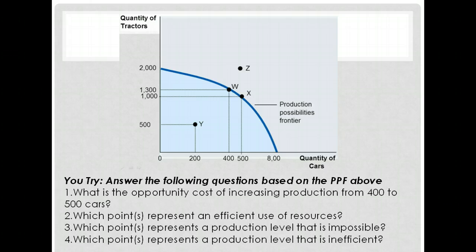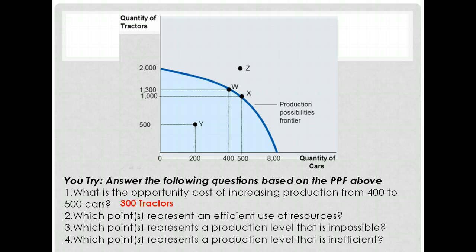The first question, what is the opportunity cost of increasing production from 400 to 500 cars? If I was producing 400 cars, I could at the time make it looks like 1,300 tractors. But if I want to increase my car production, remember my resources are limited, I want to make 100 more cars, then I can only now produce 1,000 tractors. I was producing 1,300 tractors, and so my opportunity cost is 300 tractors.